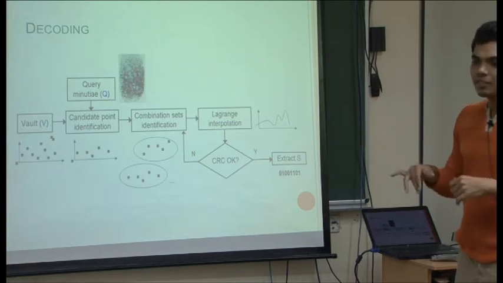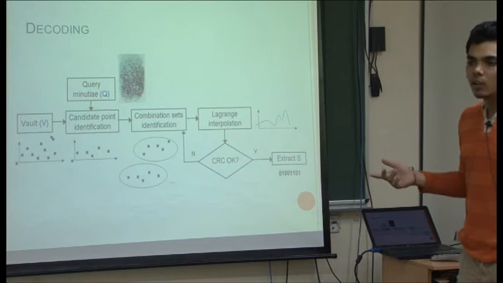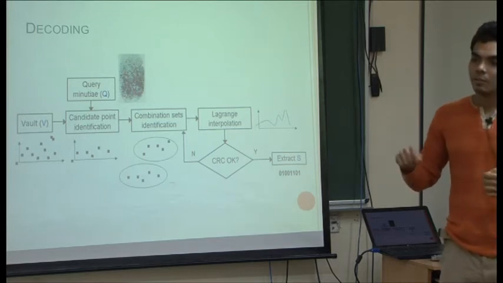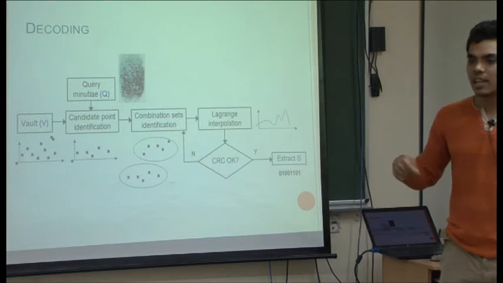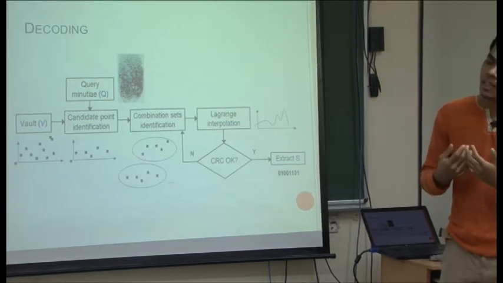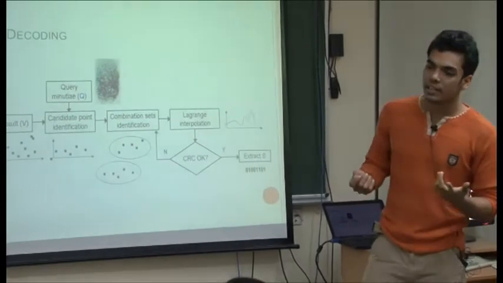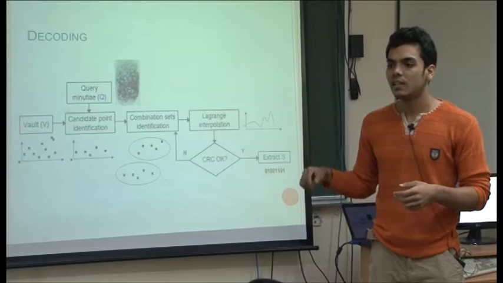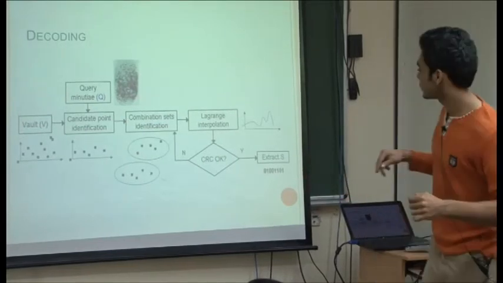If we initially made an n-degree polynomial, then with n plus 1 values of the polynomial, we can guess the polynomial. After guessing the polynomial, we can check whether it is right or wrong using the CRC code that we have appended after that.